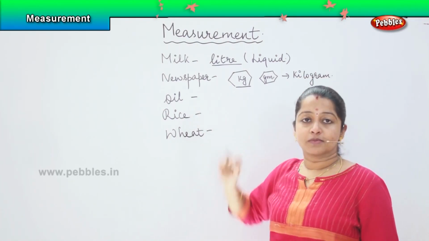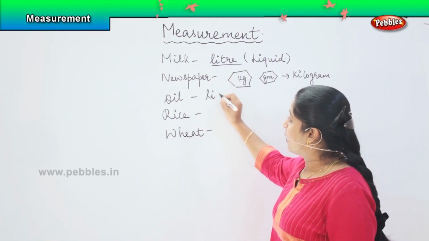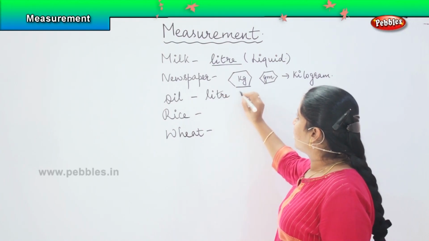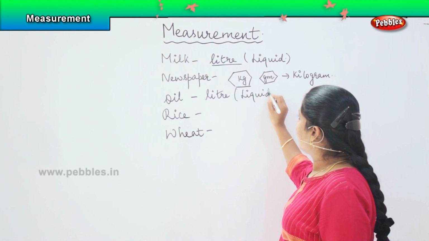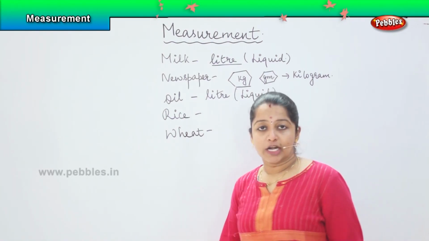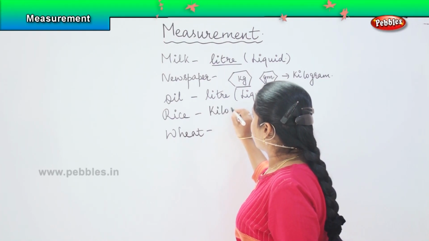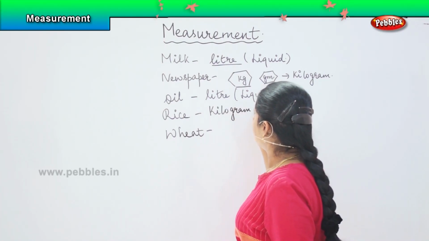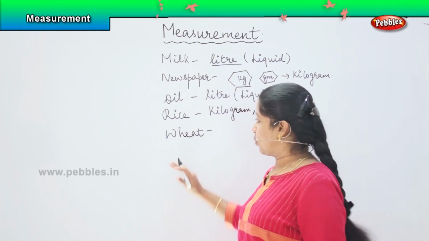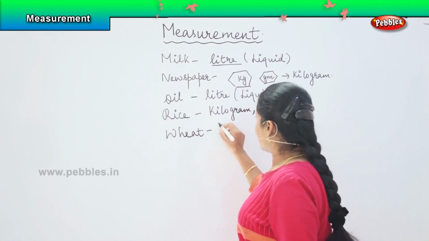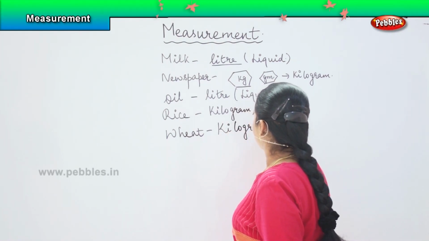Okay, then comes oil. As I told you earlier, whatever is in the liquid form, we measure in terms of liter and milliliter, right? Then comes the rice. It is a solid particle, right? So we will be measuring this in kilogram and gram. Then comes your wheat. Wheat is the same as rice, which again we will be measuring in kilogram or gram.